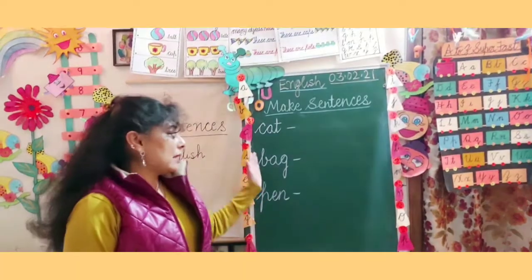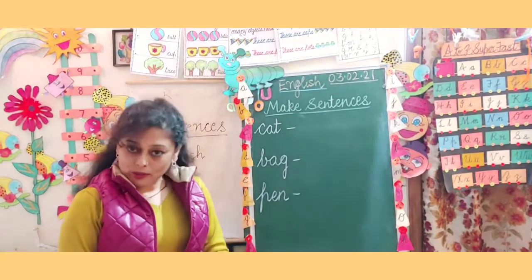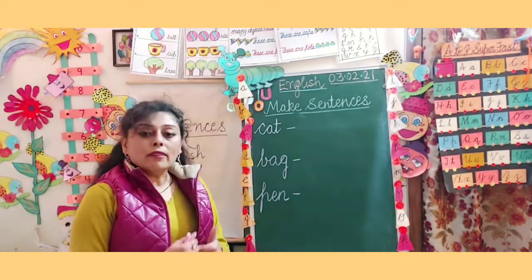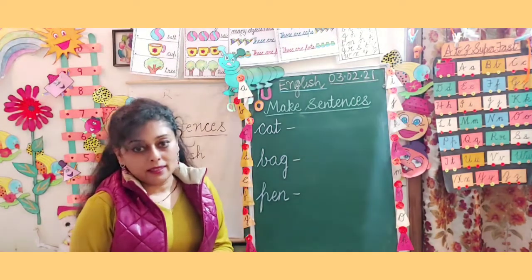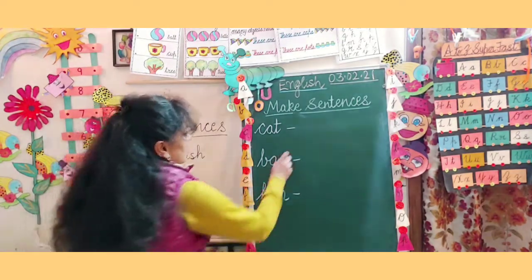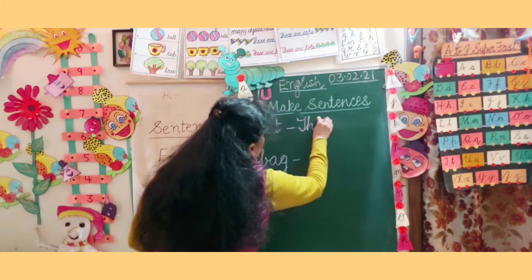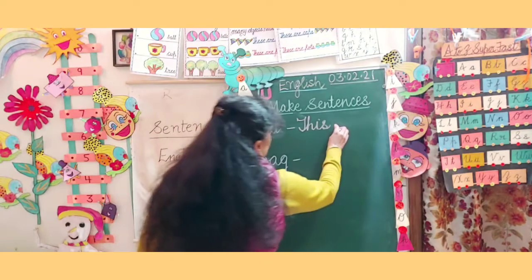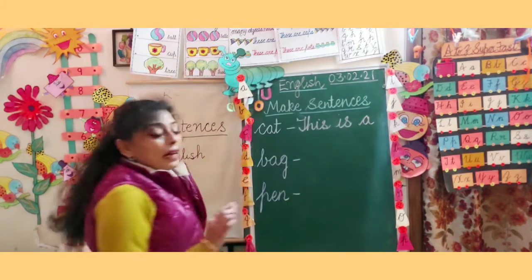Now, cat. Tree का क्या sentence है? That is a mango tree. What I am making for cat? This is a black cat. This, you all know the spelling of this? T-H-I-S, this. Is, I-S is, a black.